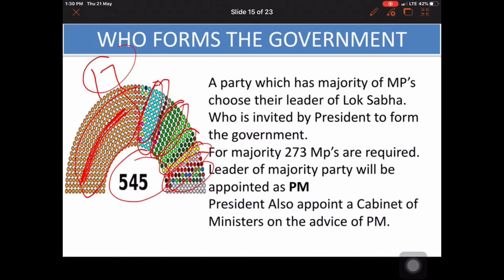So the President also appoints cabinet ministers on the advice of the PM. After proving his majority in the Lok Sabha, the PM can advise some MPs or some who are not MPs, but he can advise their names also to form his cabinet.